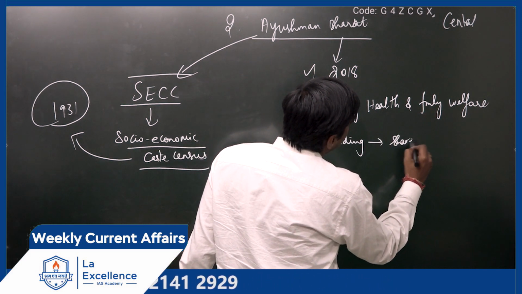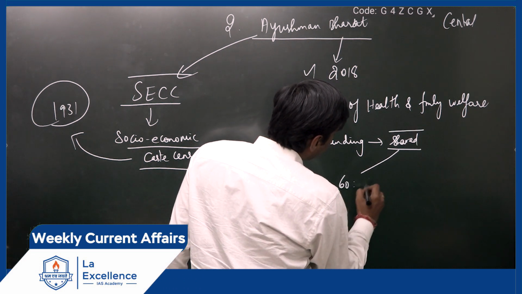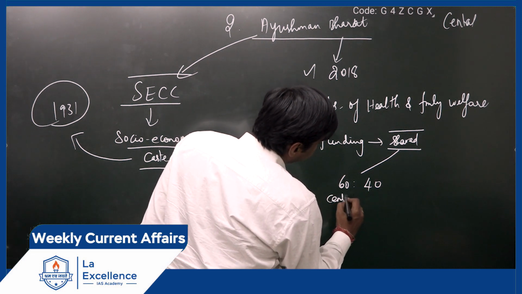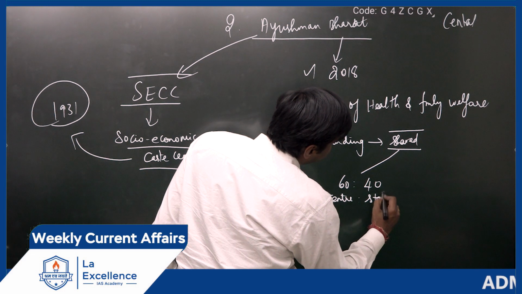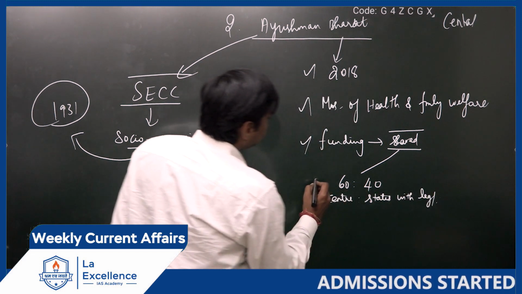Funding will be shared in the proportion of 60:40 in case of center versus states with legislature.